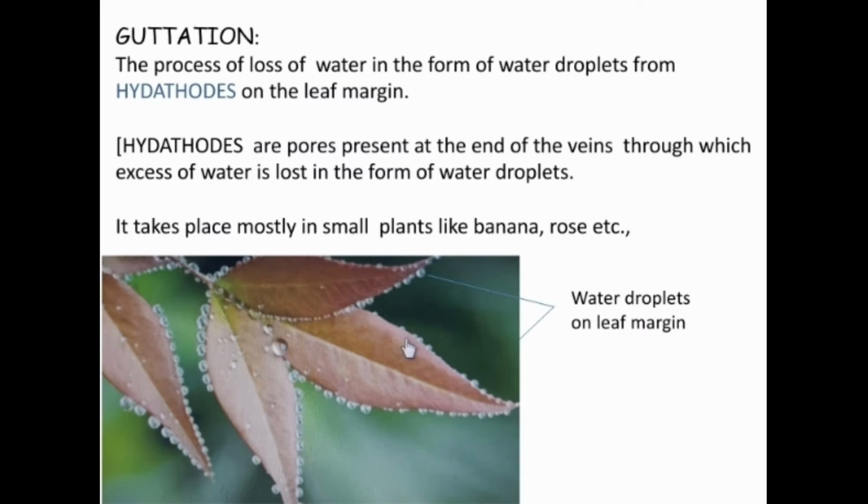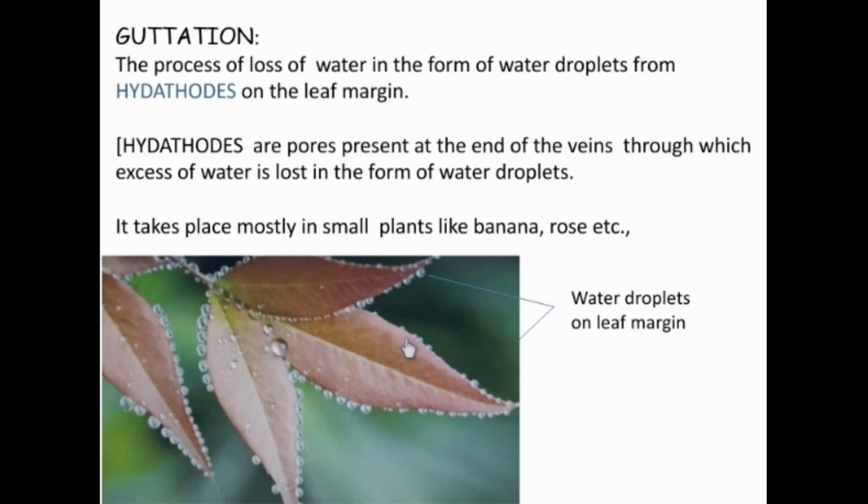If you observe the picture of a rose leaf given in our video, the margin of the leaf has droplets where hydathodes are present. Here water droplets on the leaf margin are released outside through hydathodes.